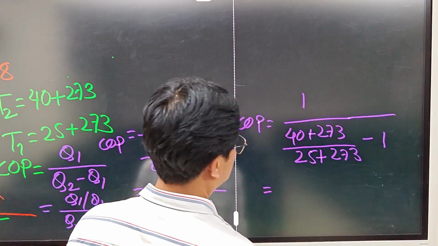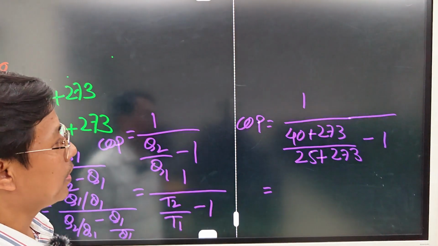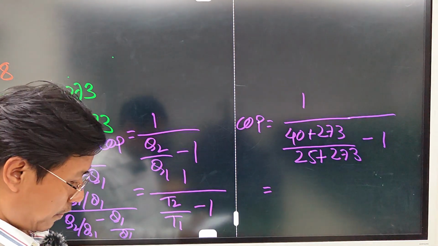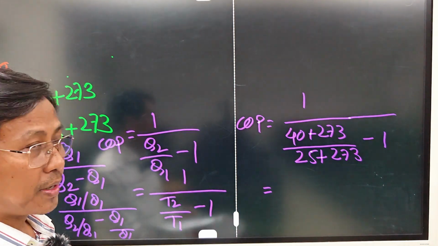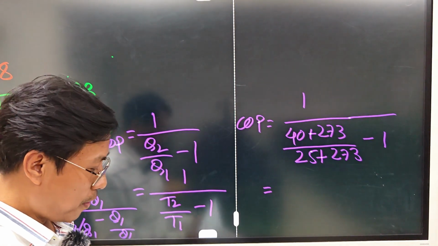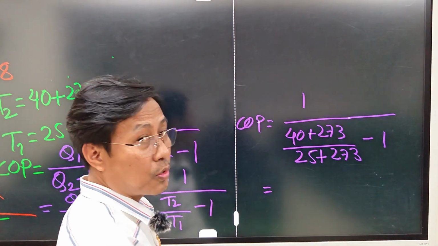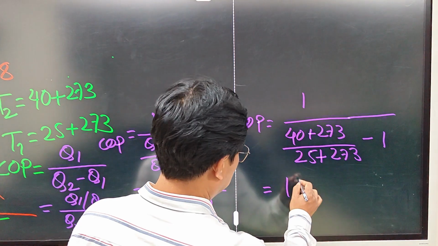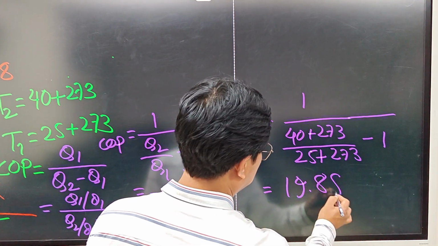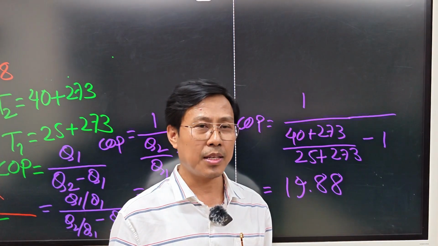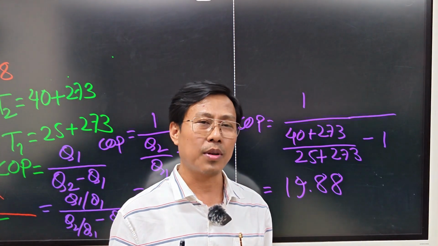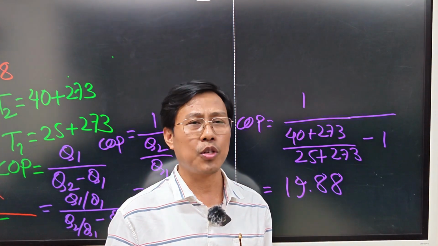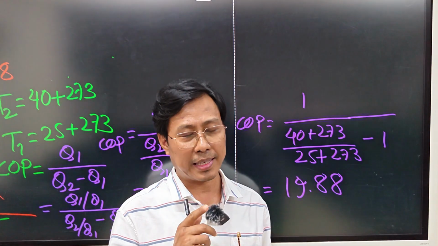If you calculate the value, after calculation, the value of COP will be 19.88. So your answer is option 3, which is 19.88, the value of COP for the given Carnot refrigerator.